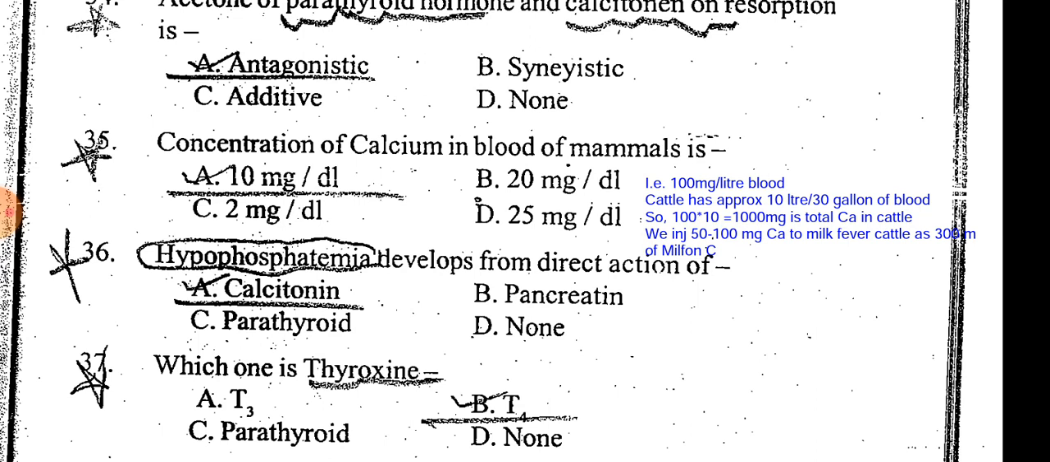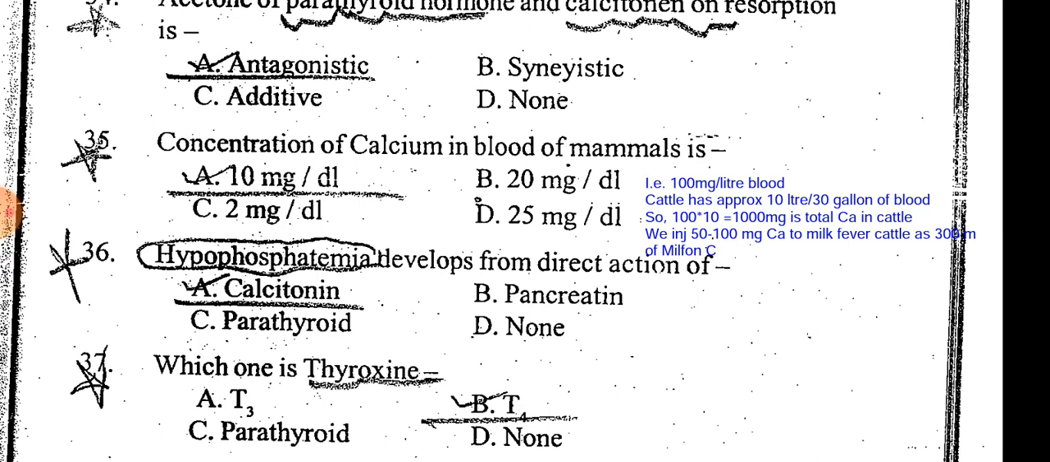And 10 mg per deciliter is the concentration of calcium in blood. So it will be 100 mg per liter in the blood. And if we know that the animal, as cattle, has approximately 10 liter of blood, and each liter has 100 mg, so 100 multiplied by 10, it will be 1000 mg of total calcium in cattle. But we inject, in the case of Milfon C, 50 to 100 mg of calcium. Not 50 to 100, it is usually 50 to 80 mg of calcium.